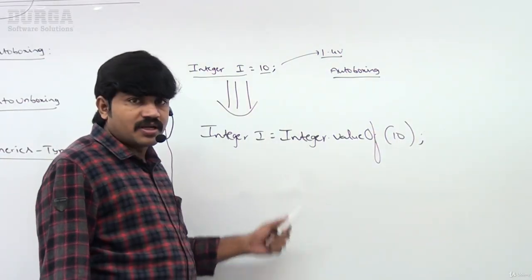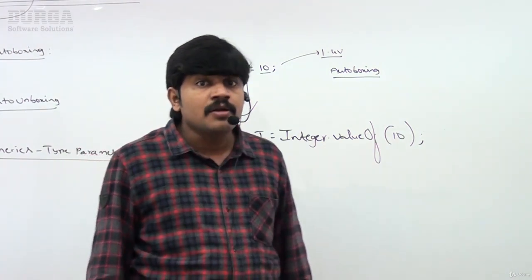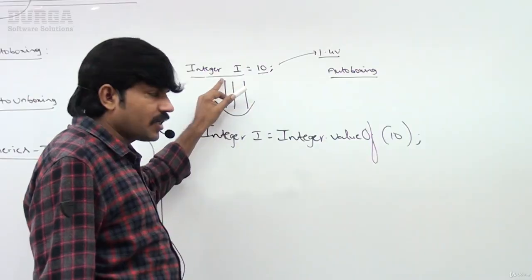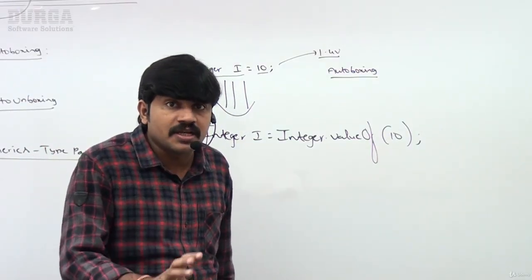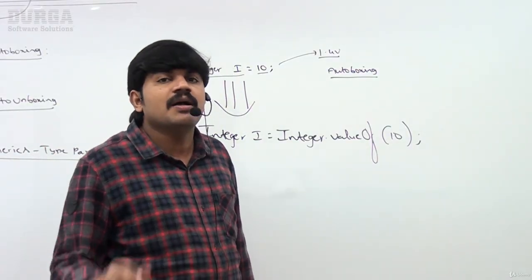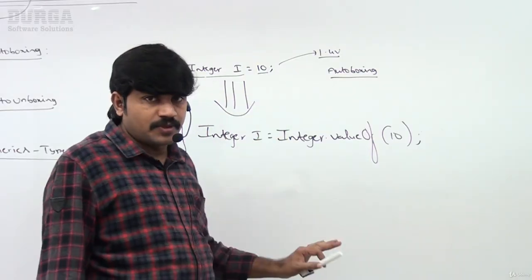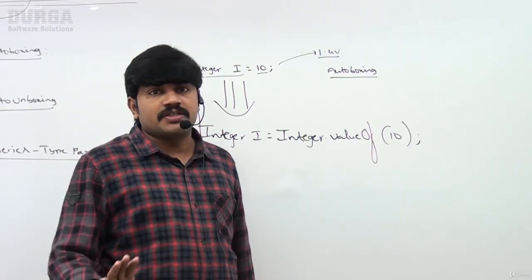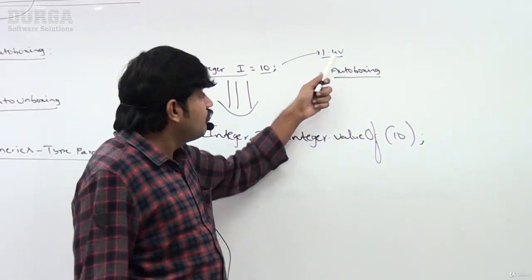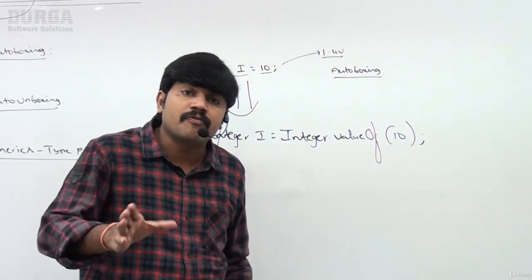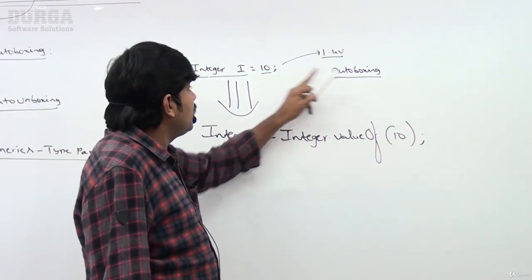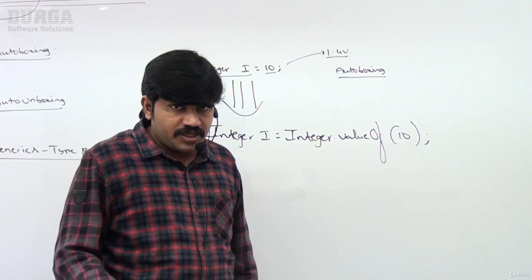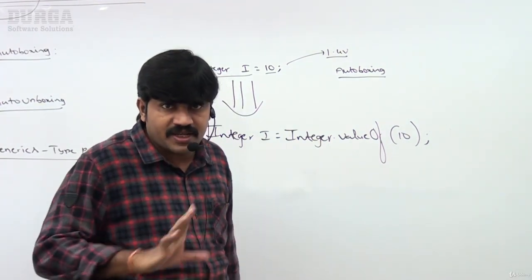Everyone can understand, right? What is the meaning of auto boxing, sir? Automatic conversion from primitive type to wrapper object type. Who is responsible to perform this conversion? The compiler. In which version did this concept come? 1.5 version. Until 1.4 version, it is immediately a compile time error, remember. But from 1.5 onwards, happily you can place a primitive in the place of a wrapper object, no problem at all. Everyone can understand?